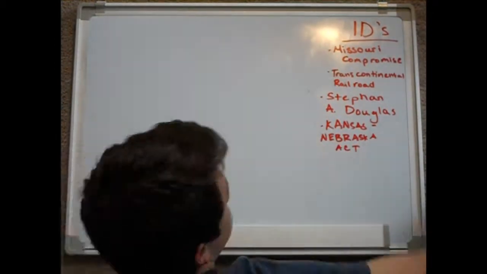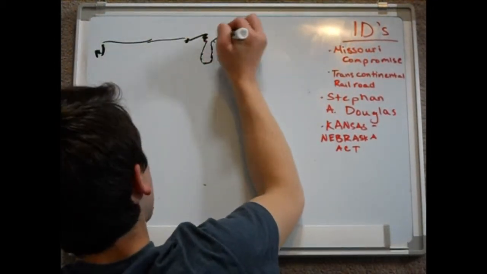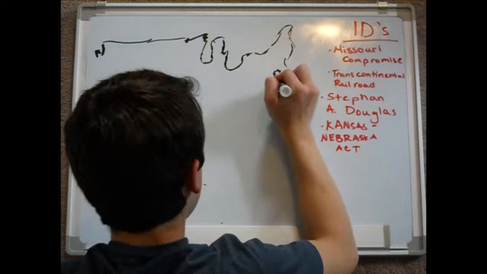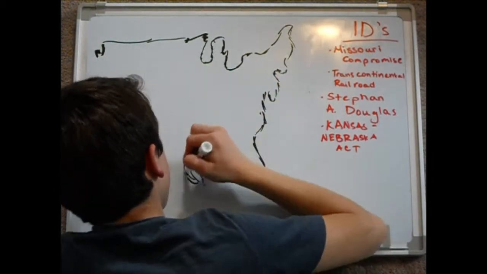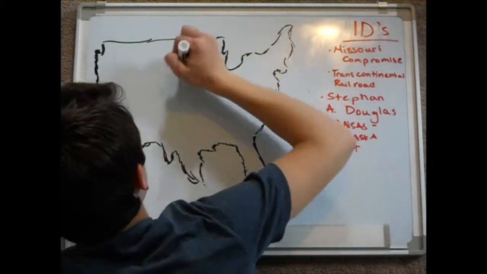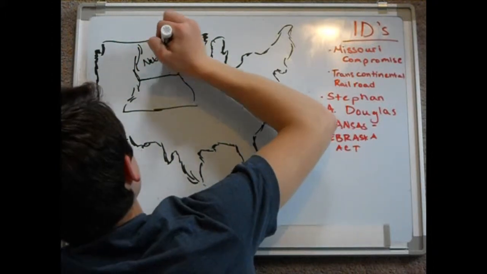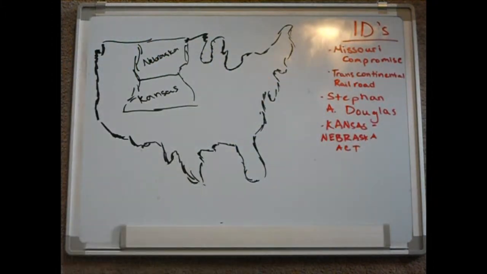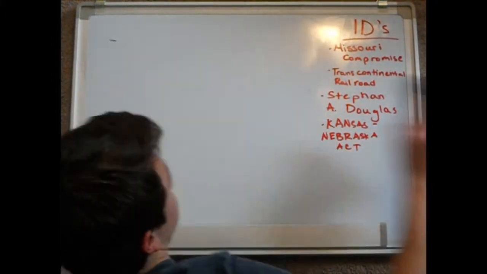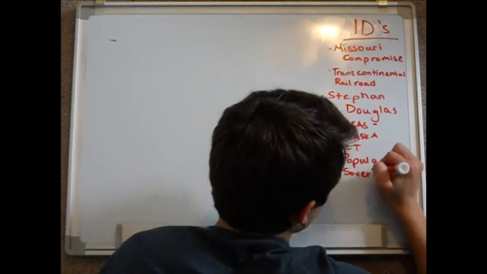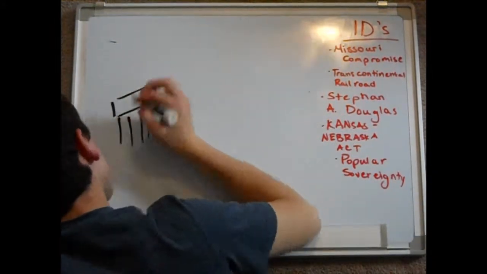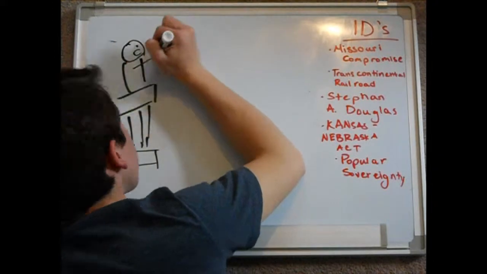This piece of legislation separated the Nebraska Territory into the territories of Kansas and Nebraska. The direct purpose of this act was to appeal to Southern farmers so they would allow Douglas to pursue the Midwestern route for the Transcontinental Railroad. He did this by introducing the idea of popular sovereignty. States get to choose by vote whether or not to allow slavery.